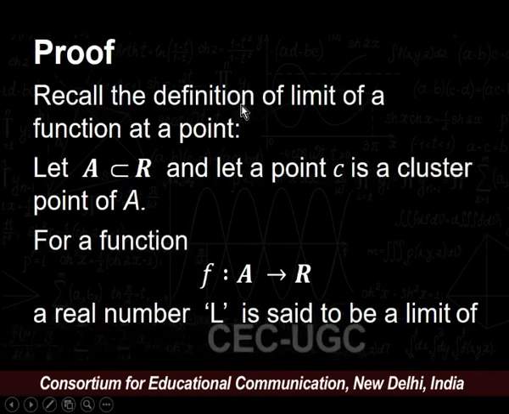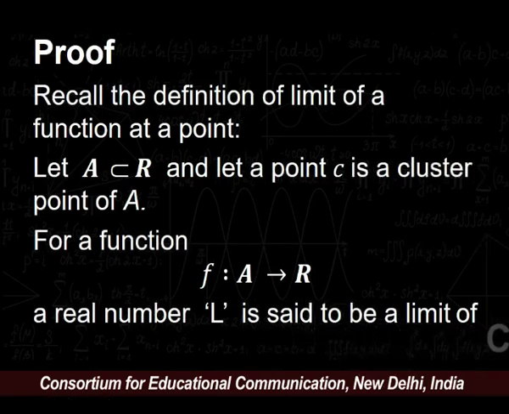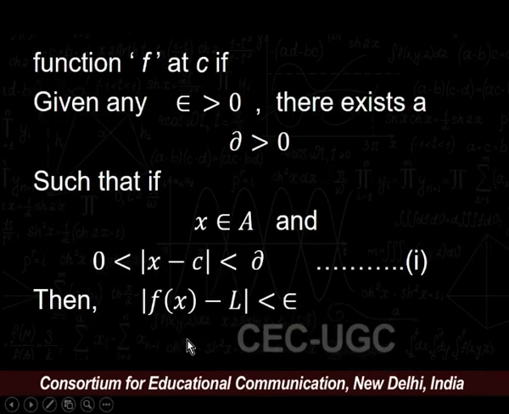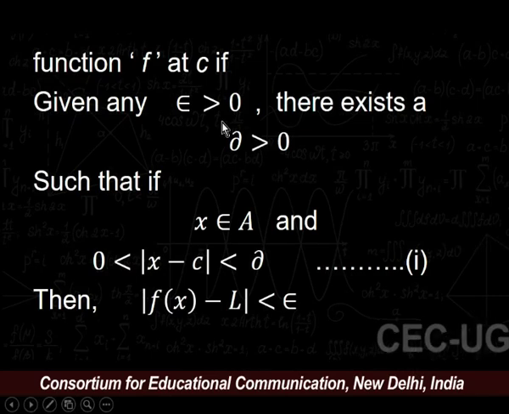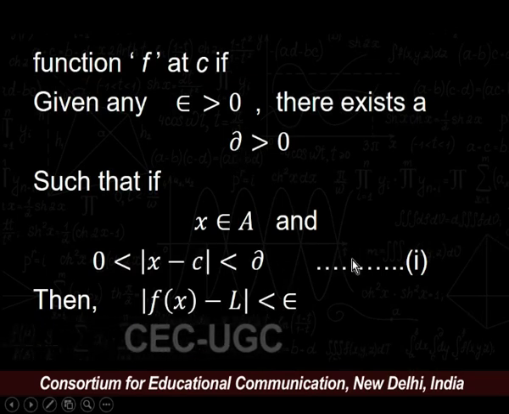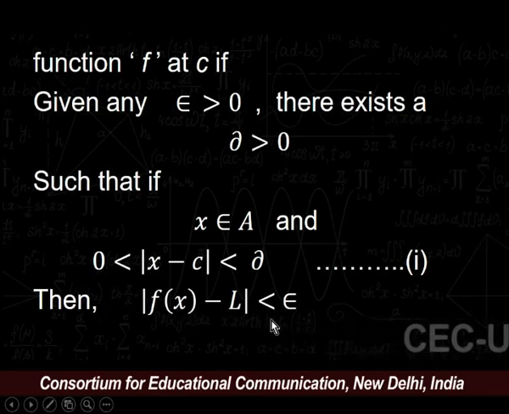Let A be a subset of R and a point c is a cluster point of A. Then we say that a number L is a limit of a function f at point c if for any given epsilon greater than 0, there must exist some delta greater than 0, such that equation number 1 holds and modulus of f of x minus L is less than epsilon.